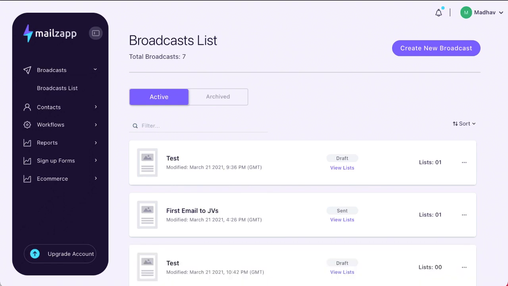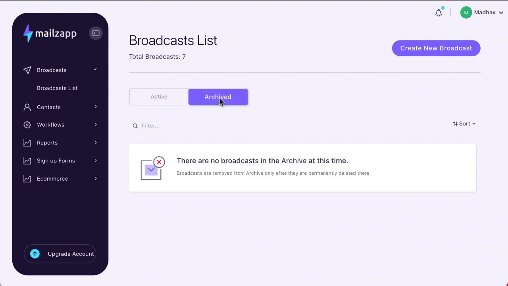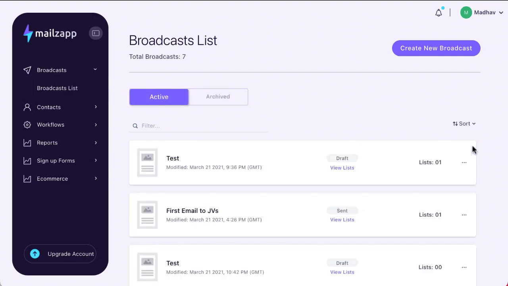I want you to take a look at this, because this is something that can be used as a selling argument as well. You see that this does not refresh, but the moment I type in email, all of the emails come in without any refreshing. This is super fast. Your active lists would be here, and your archived lists for your campaign would be here. If you were to archive or delete them, they would show up here, and only after you delete them over here do they totally disappear.